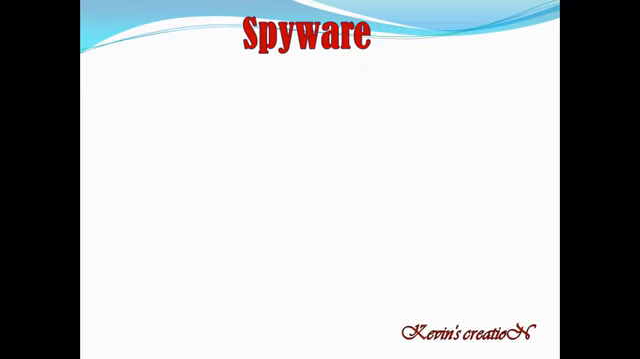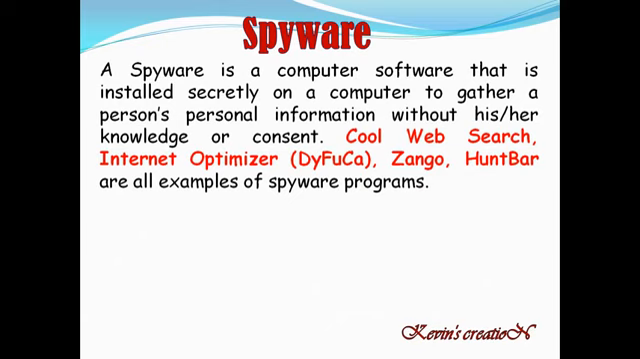Now we have spyware. Who is a spy? A spy is a person who gathers information secretly. They are hired to do that. In the same way, this spyware computer software is installed secretly on your computer. You are not aware of it. And why is it installed in your computer? To gather your personal information without your knowledge or consent.